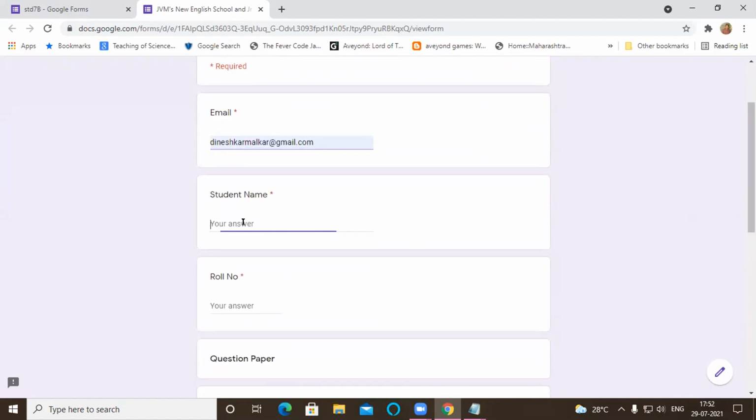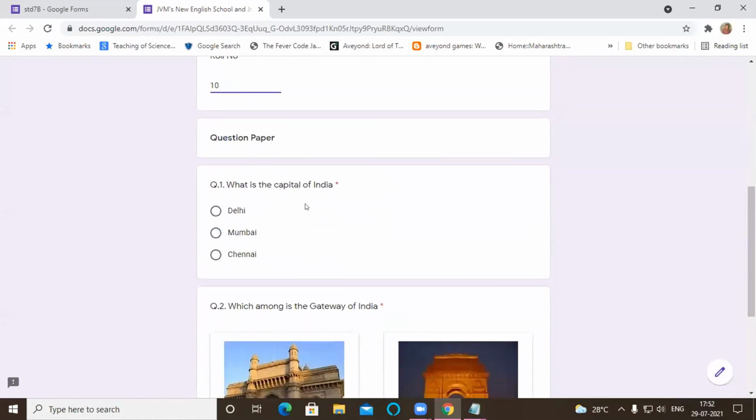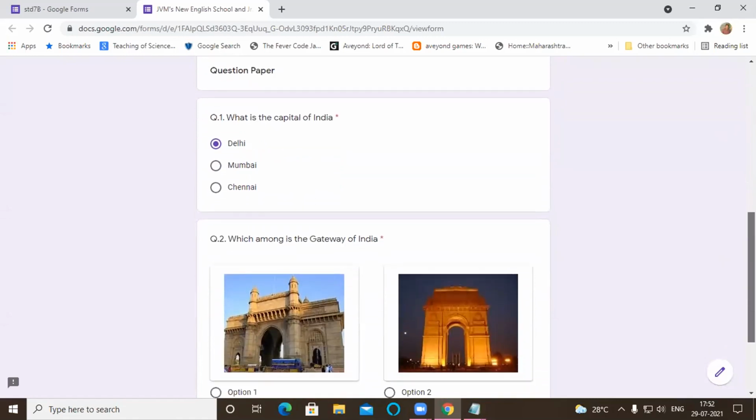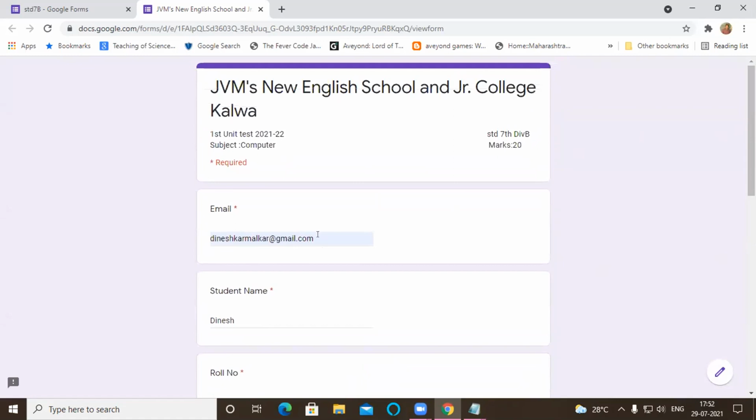So enter your email here. Dinesh sir, is email necessary for students? The students have to provide the email, because as I showed you, there are two options: result immediately, or the second option, later on. If you take the later option, then they have to provide the email. If you want to give the result afterwards, then they have to provide their Gmail ID.